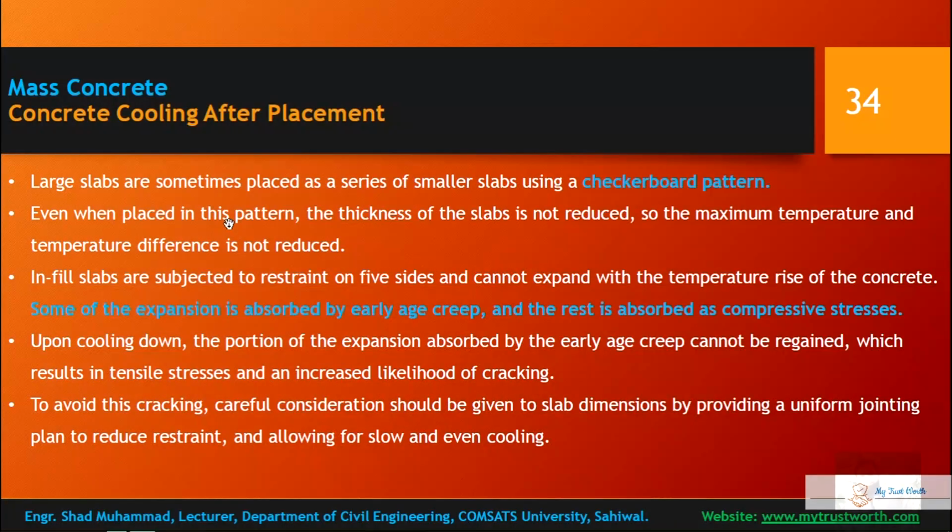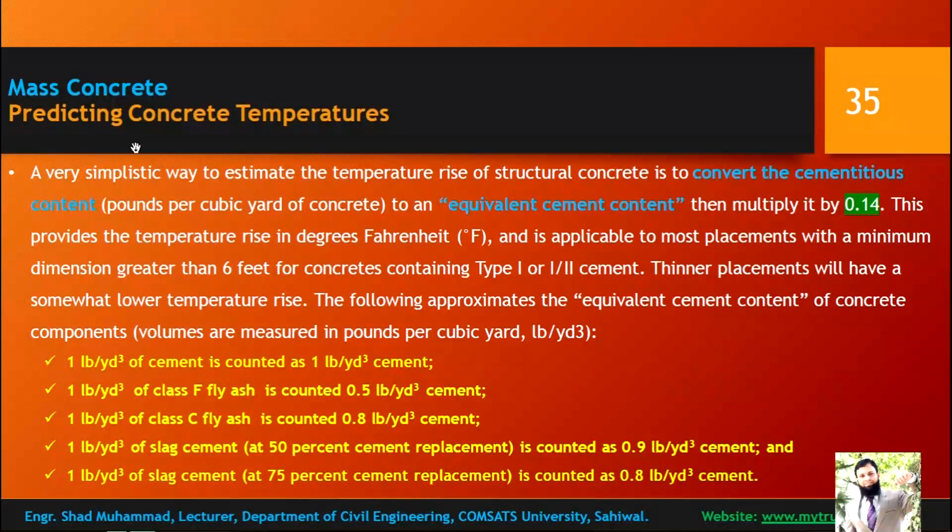Okay, this was all about controlling the concrete temperature. Now, predicting concrete temperatures. How are we going to predict the concrete temperature? A very simplistic way to estimate the temperature rise of structural concrete is to convert the cementitious content, in pounds per cubic yard of concrete, to an equivalent cement content, then multiply by 0.14. That will be the temperature rise, in degrees Fahrenheit.